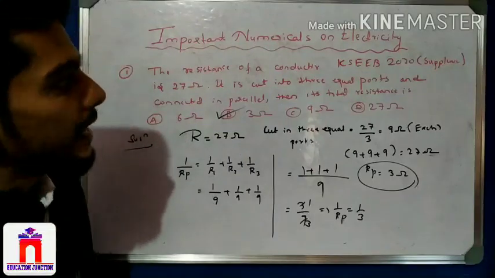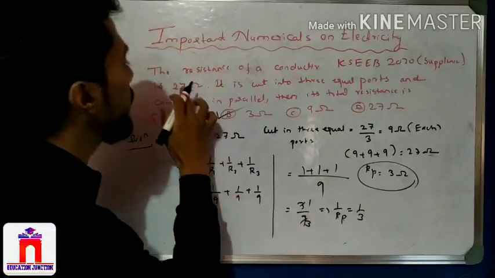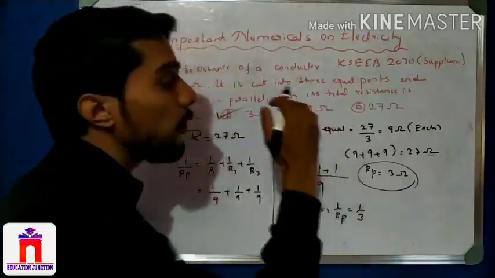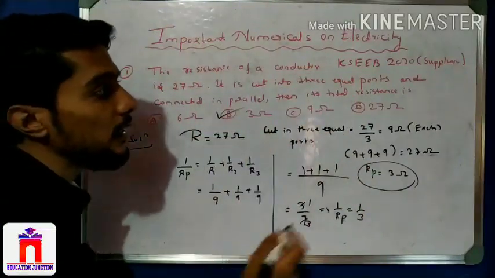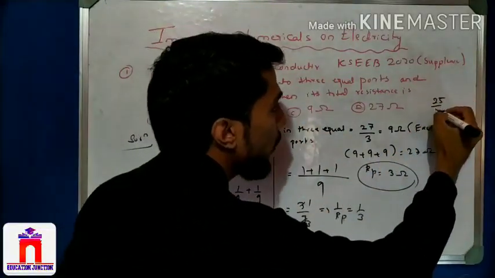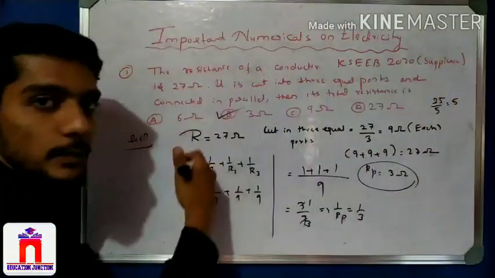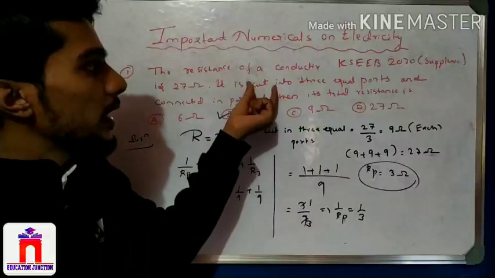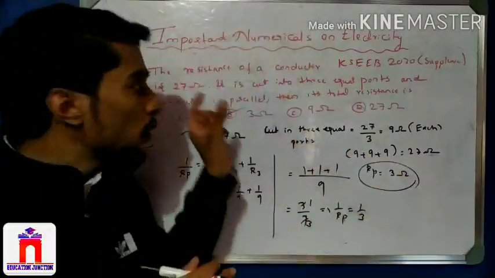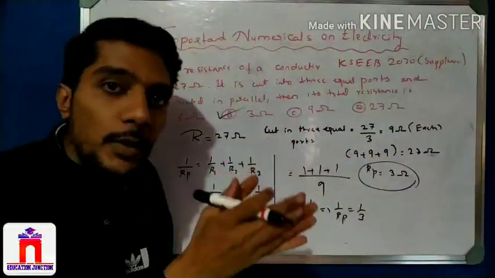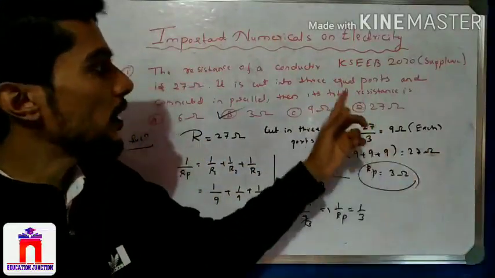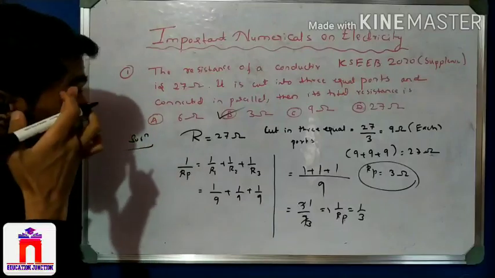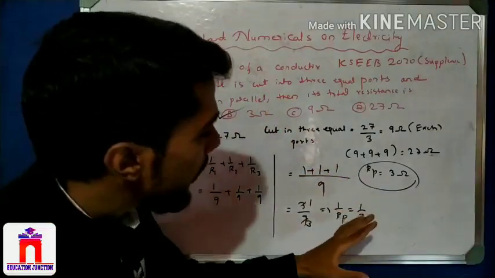Very simple. A question like that can be twisted in the examination. Maybe it gives you 25 ohm cut into 5 equal parts, or 4 equal parts. We can easily cut 25 ohm into 5 equal parts, we get 5 each, then connected in parallel, same concept. So here understand what is the meaning of cut. Cut is nothing but a division. 27 is the resistance, and cut means divide by 3. So you have to remember this point, the cut point. So we get this solution.